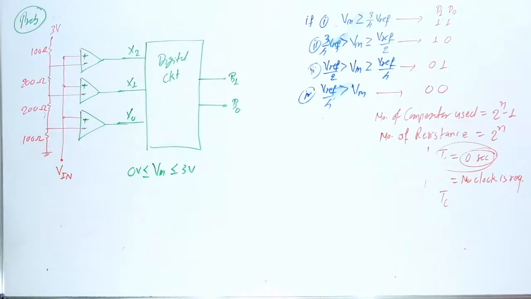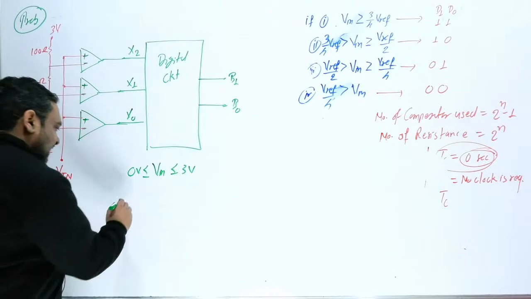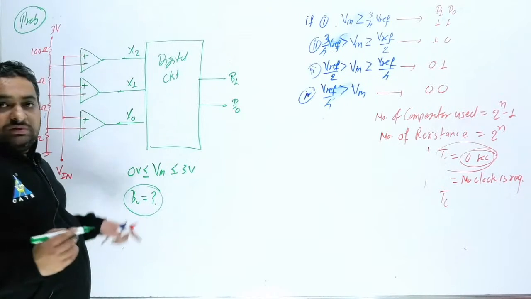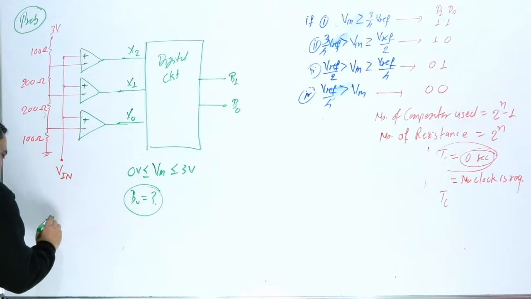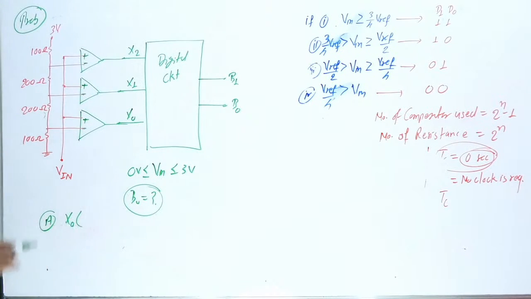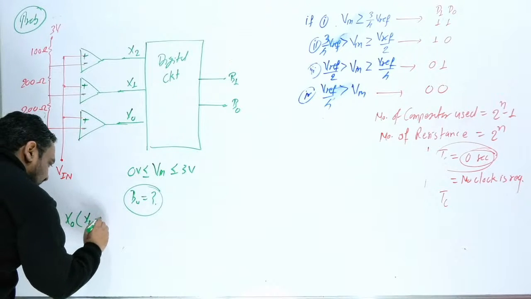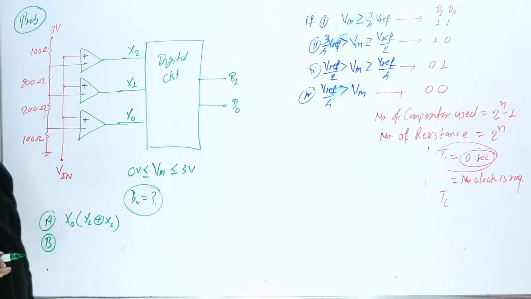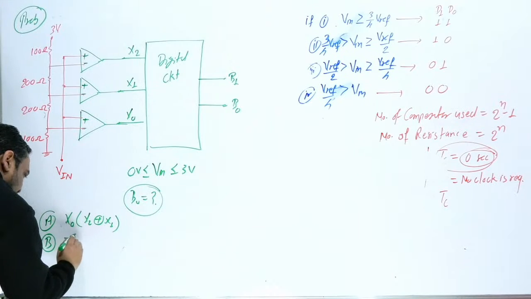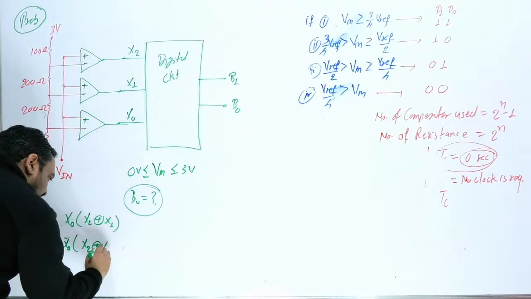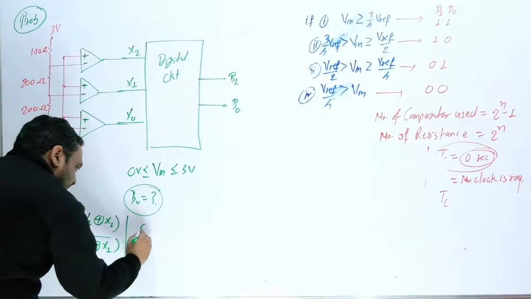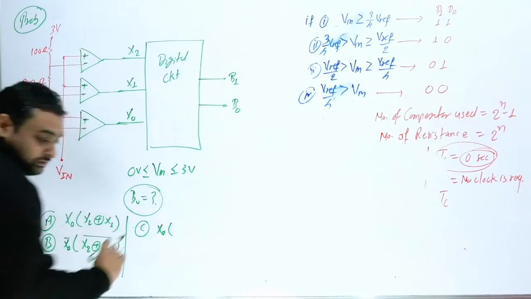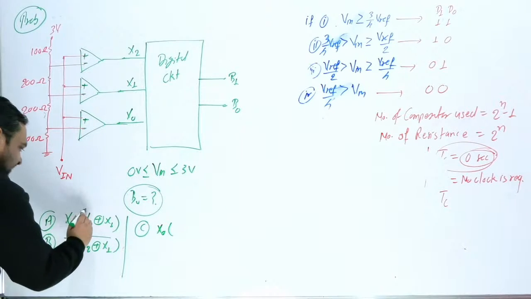The expression for the function B0 and B1: you have to find out the expression for B0 in terms of x2, x1, x0. Four options I am going to provide you. The first option is x0 and x2 XOR x1. The second option is x0 bar and x2 XOR x1 whole bar. And the third option is x0, and here, given as in the first option, this was also bar.